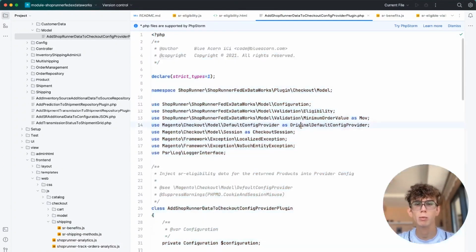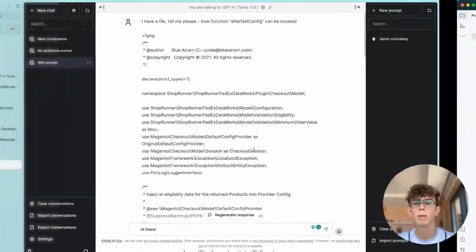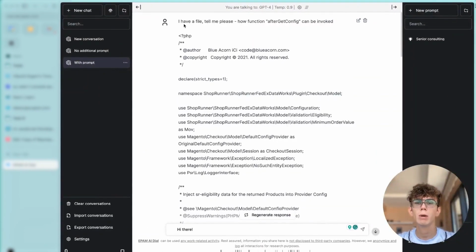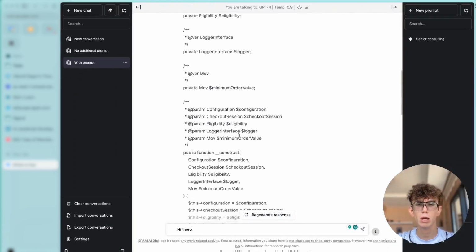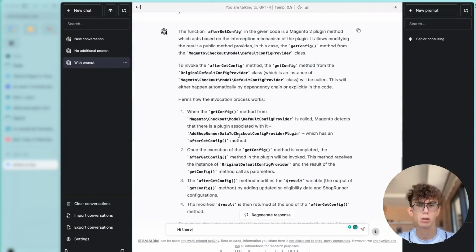Firstly, we just copy that whole file. Then I'm asking ChatGPT the prompt: I have a file, tell me please how that function afterGetConfig can be invoked. Touch the function and look, I've got a great explanation.